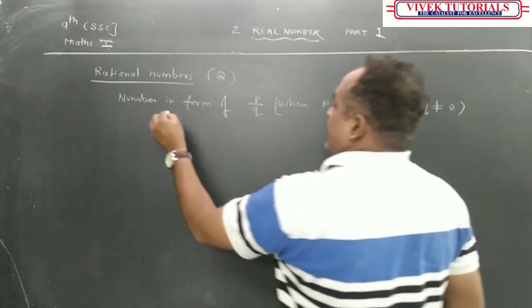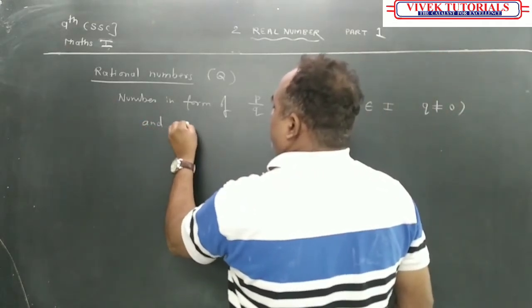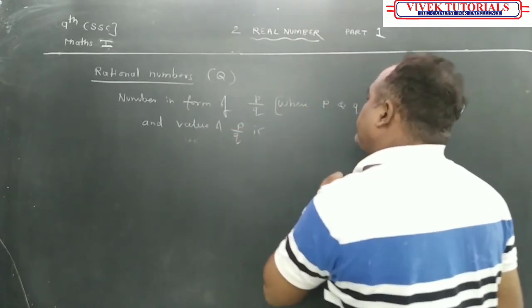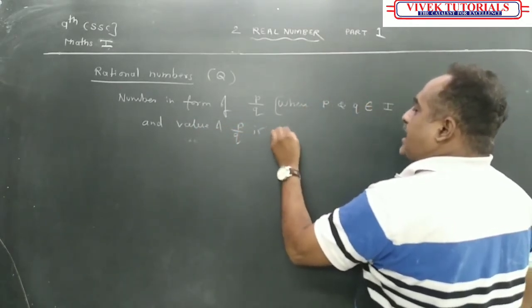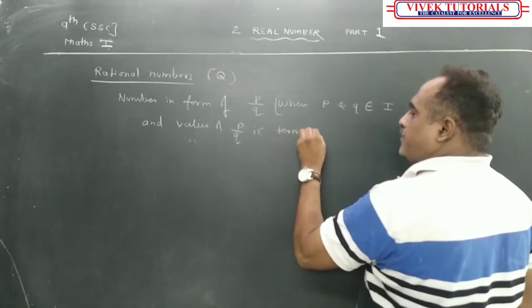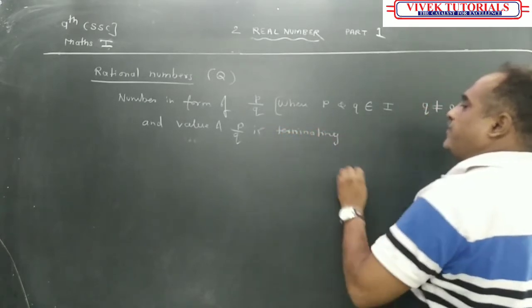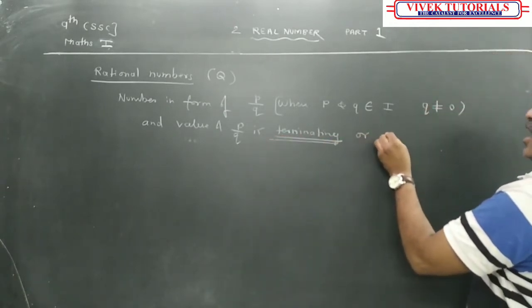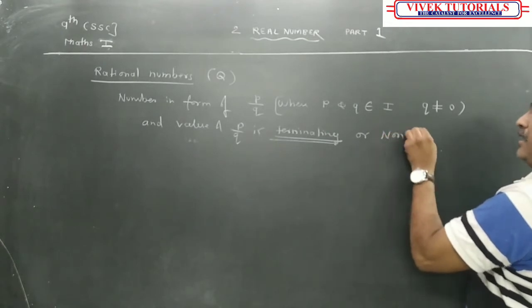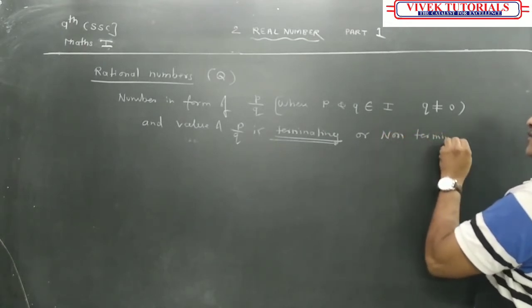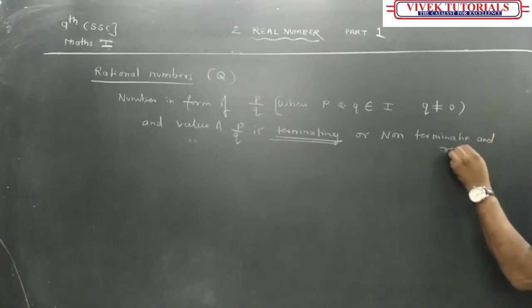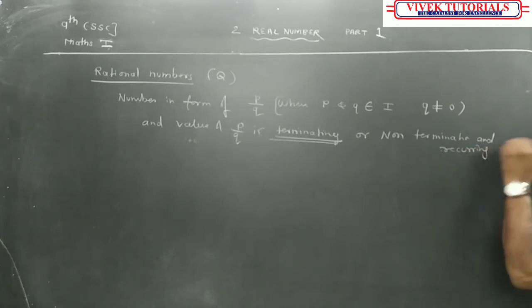And the value of P upon Q is terminating, or non-terminating and recurring. I'll explain to you what is the meaning of terminating or non-terminating and recurring.